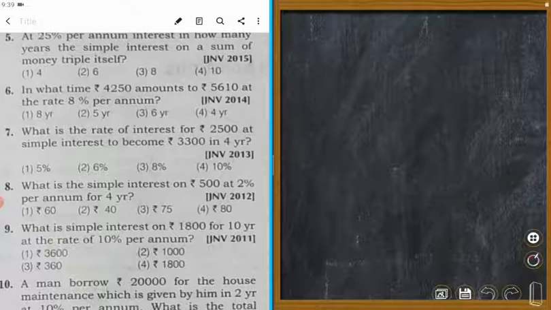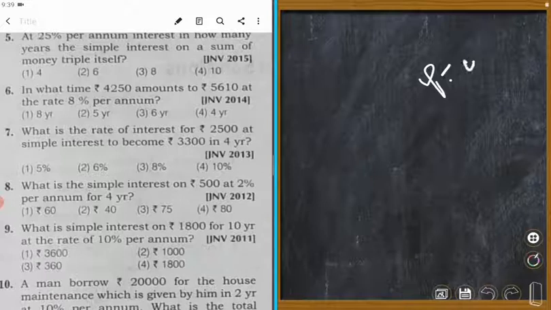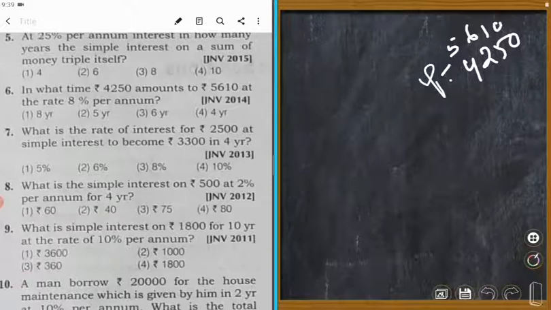So 4,250 is the principal. P is equal to 4,250. Amounts to 5,610. This is the amount, this is the principal.